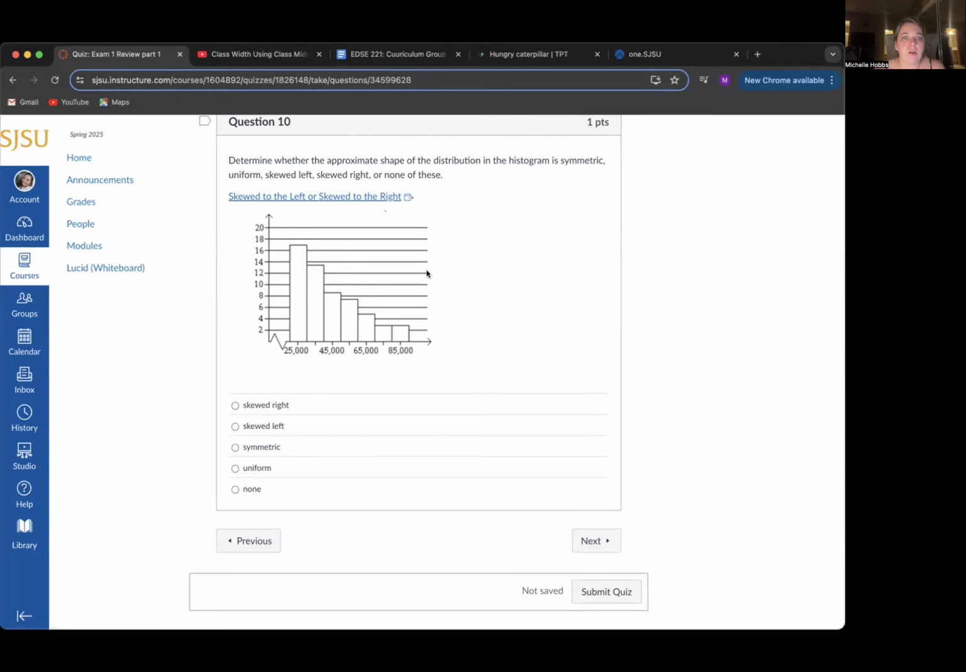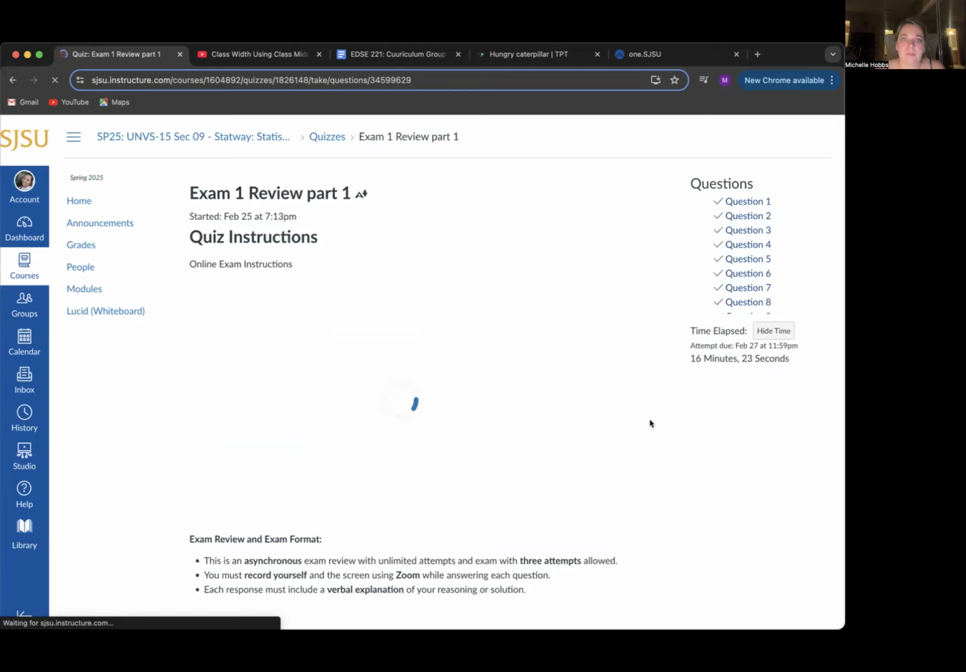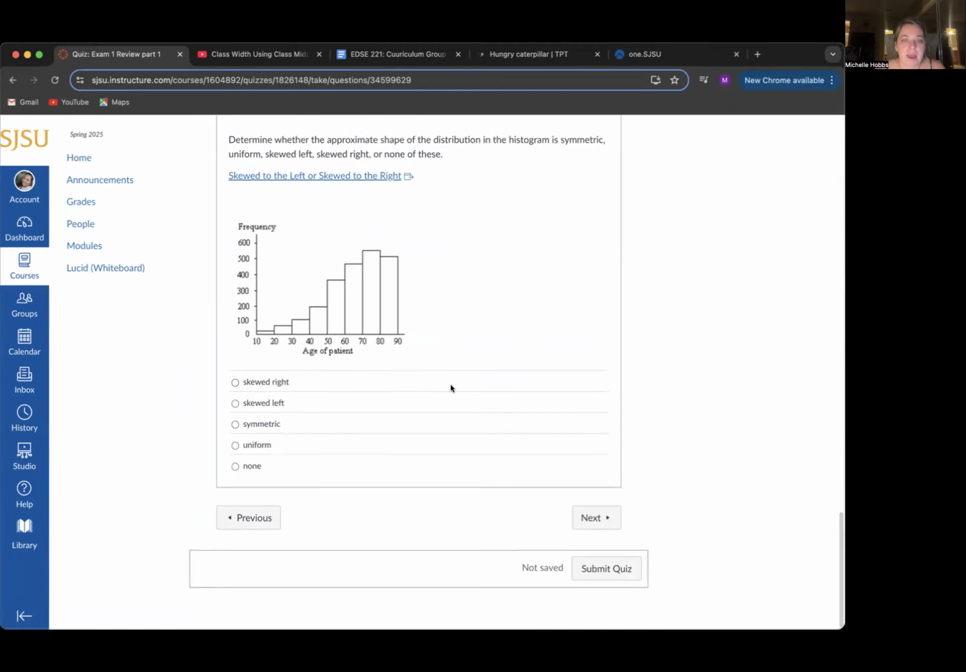The answer for determine whether the approximate shape of the distribution in the histogram is symmetric, uniform, skewed left, skewed right, or none of these. The tail of the histogram here is going to determine how it is skewed. And since this is on the right side, it is going to be skewed right. And then again, we're looking at the tail here. The tail is on the left side, so it is skewed left.